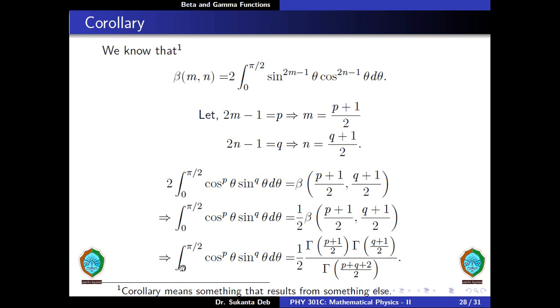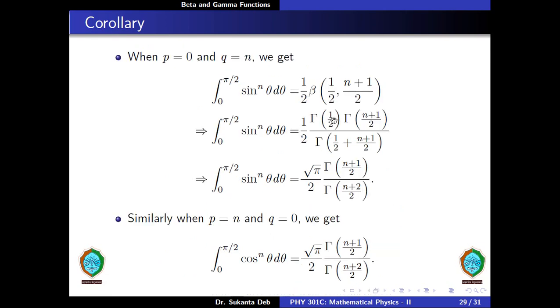So therefore the integration from 0 to pi by 2 cos to the power p theta sine to the power q theta d theta is equal to half of, now this can be expressed in terms of gamma functions as gamma of p plus 1 by 2 into gamma of q plus 1 by 2 divided by gamma of p plus 1 by 2 plus q plus 1 by 2, and this gives gamma of p plus q plus 2 divided by 2. Now corollary means something that results from something else. So we will derive two important integration formulas using this definition of beta integral.